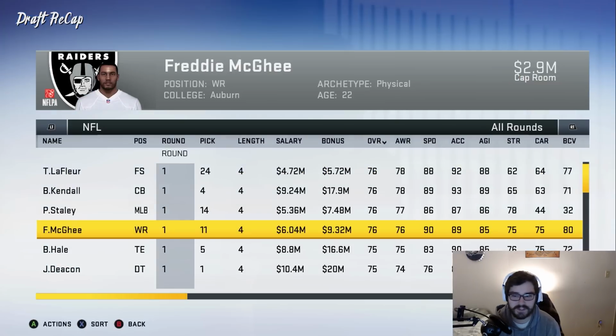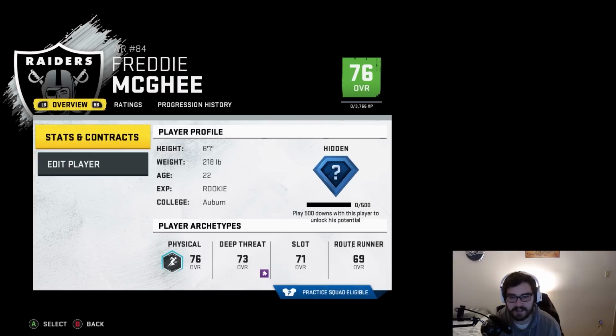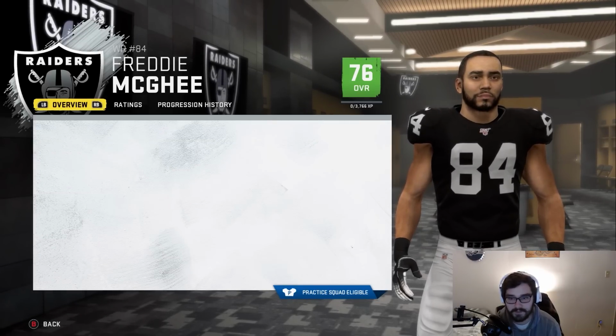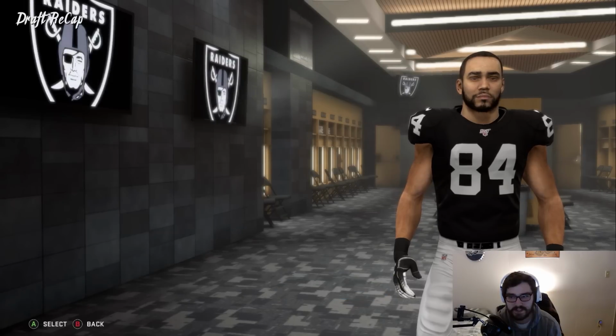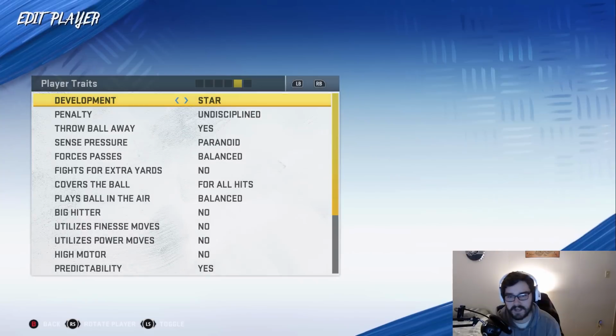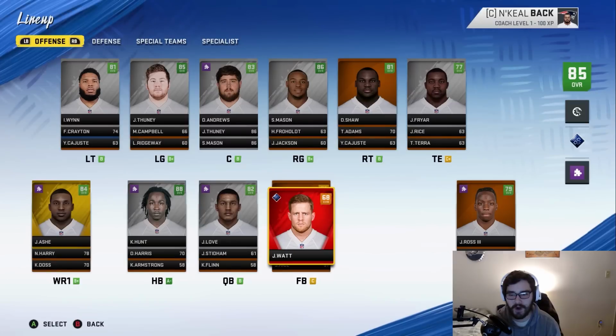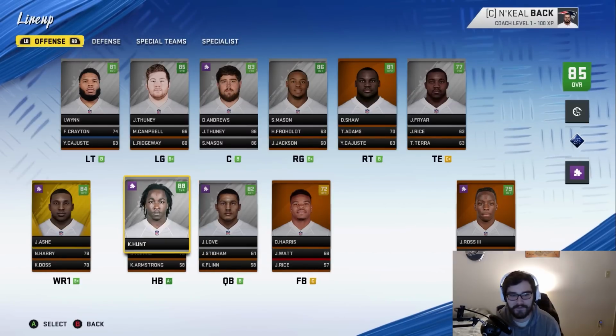I need to see what this wide receiver's development trait is. It's Freddie McGee. He has hidden development trait. Really nice looking receiver, good catch in traffic, good spec catch, phenomenal jumping. He can't really route run all that well, but still a good player. And he only has star development. Okay, so it's not that big of a deal that we passed up on him, but he's still a really good receiver.